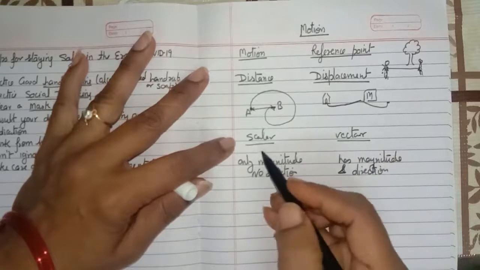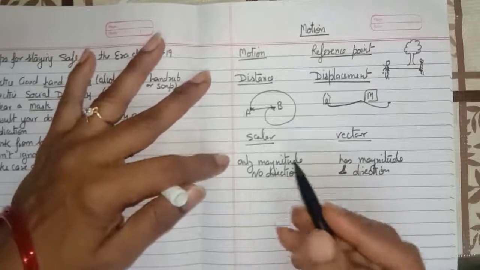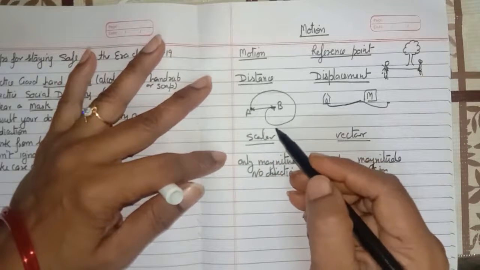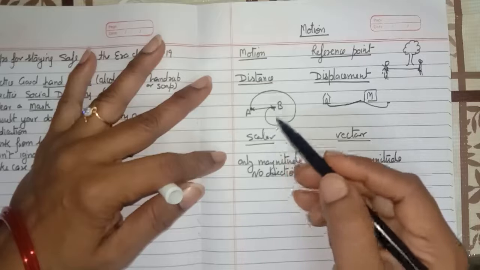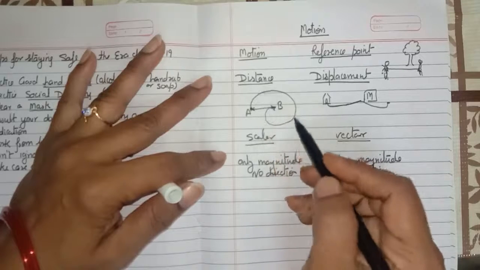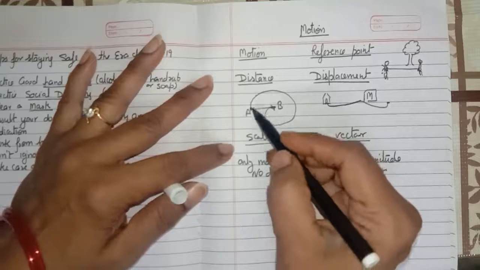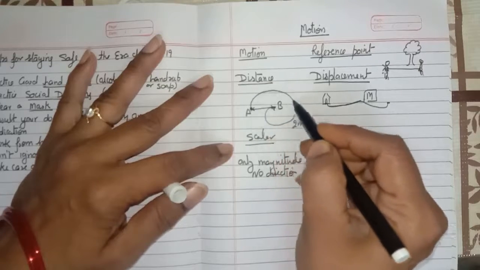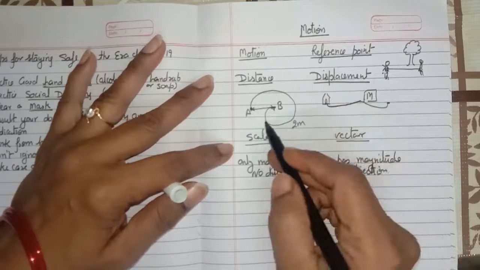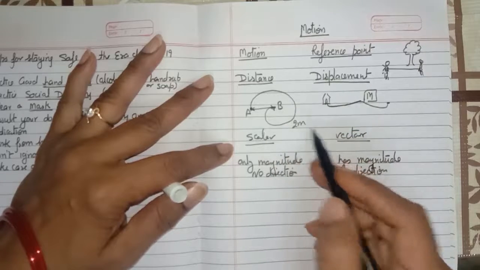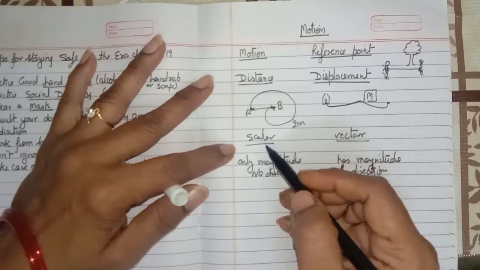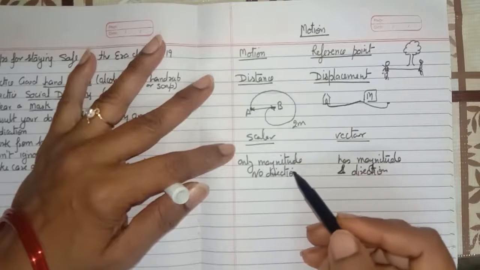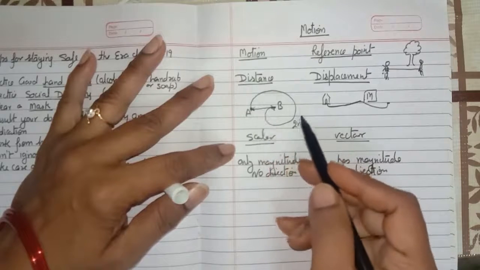Scalar quantity means, like the distance: if you travel a distance, it is not important to explain the direction of your motion. Suppose the actual path traveled by you is 2 meters. So the distance traveled is 2 meters. We can say distance is a scalar quantity because it has only magnitude without any direction. You don't have to explain the direction of your path.